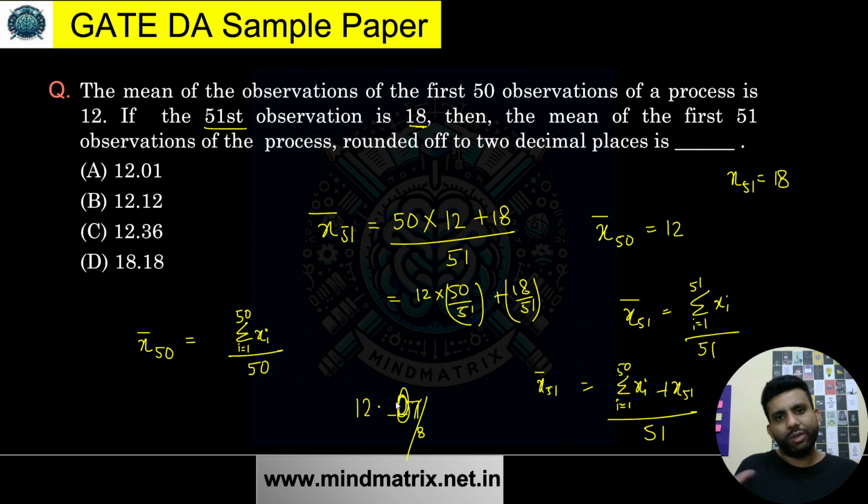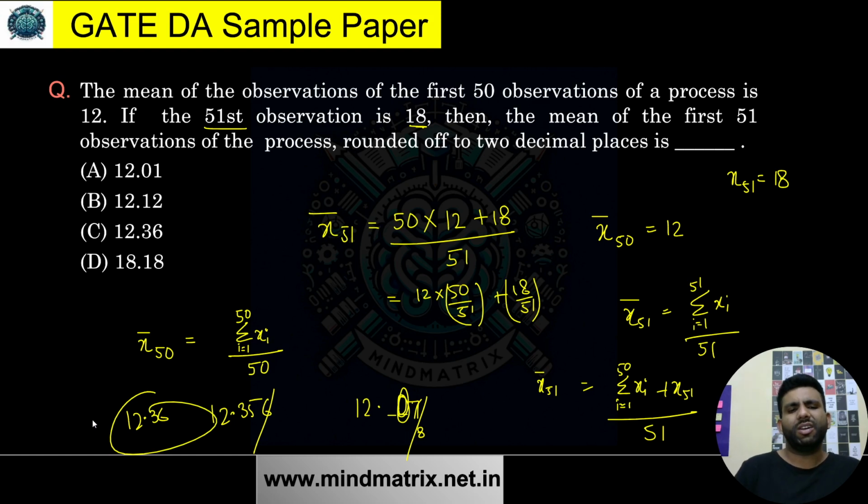I hope you know the rounding rules. For example, if it would have been 12.356, if I'm removing this last digit, I'll add 1 over here, so the answer in that case will be 12.36. If I'm not wrong, I can recall that maybe this was the answer. You can just calculate it and you'll get the final value. I hope I have cleared the rounding of answers as well.